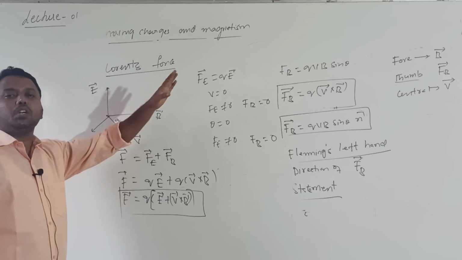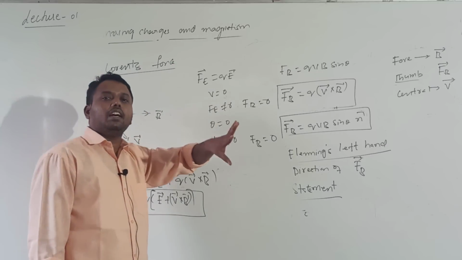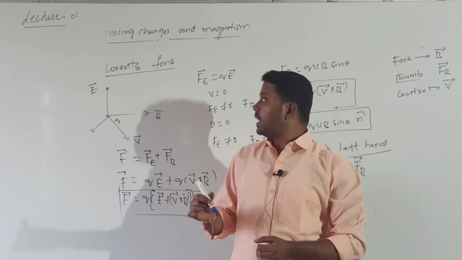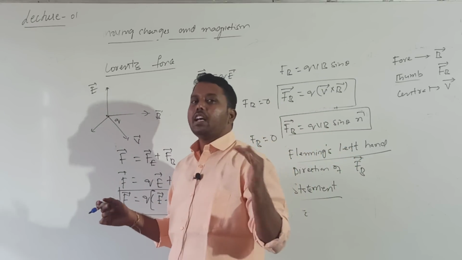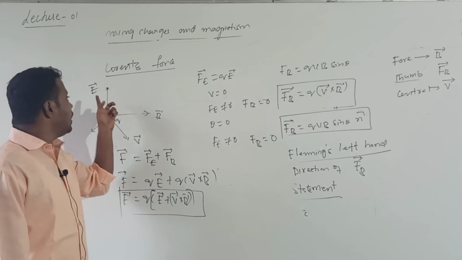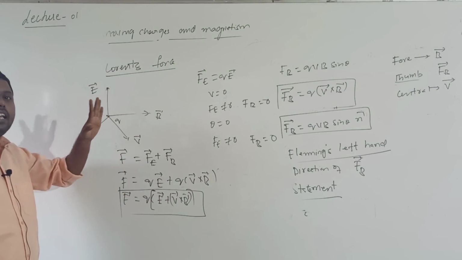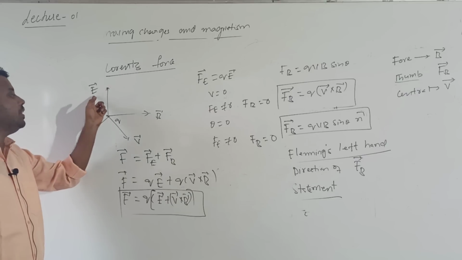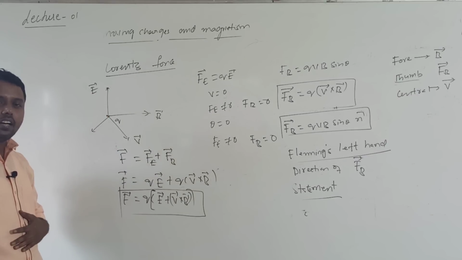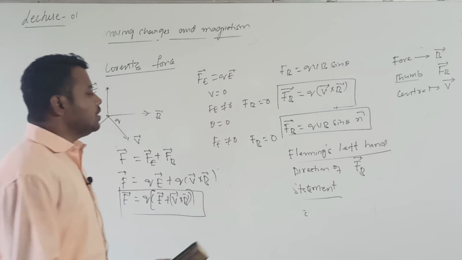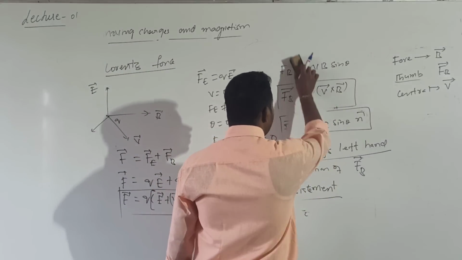So the force acting due to the electric field will be there whether the charged particle is at rest or in motion. The force will be there if the particle is moving parallel to E bar or perpendicular to E bar. This force due to the electric field does not depend upon the angle between E bar and V bar. So this is for Lorentz force. This is for today's class, magnetic force.